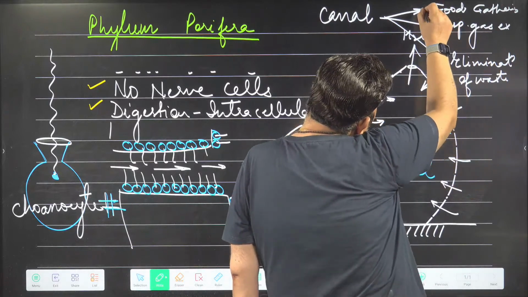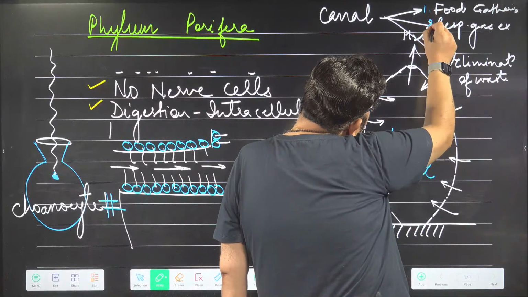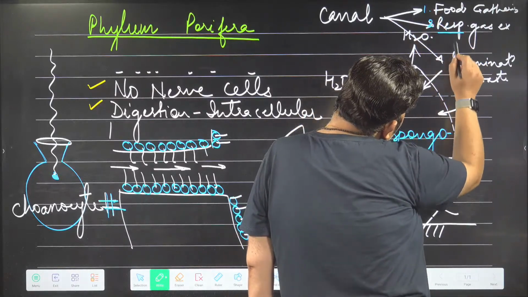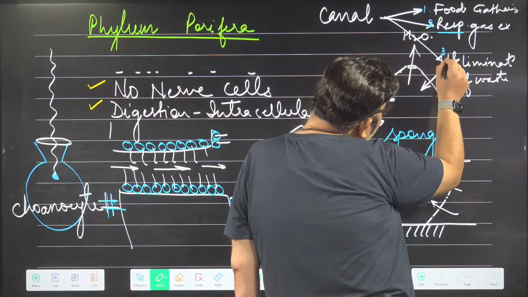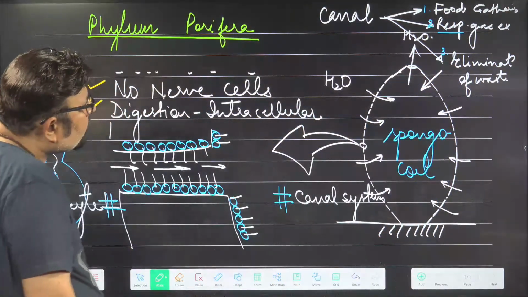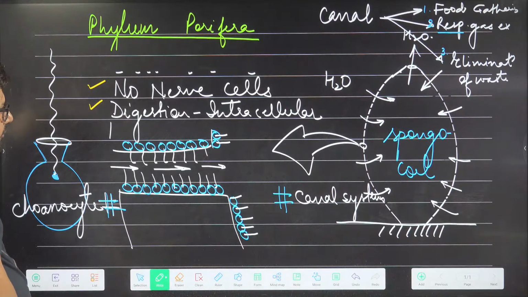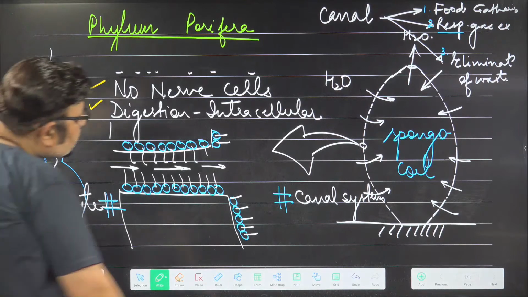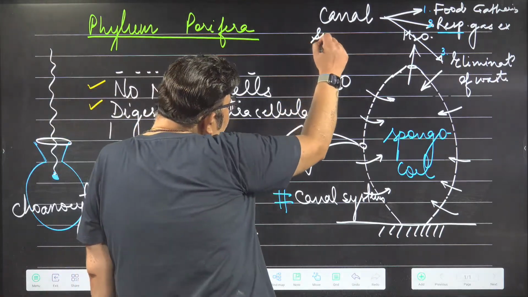Number one, food capture or food gathering. Number two, respiratory gas exchange. And number three is the removal or elimination of waste. Please remember FRE. FRE means food gathering, respiratory exchange, and elimination of waste. These are the functions of the canal system.